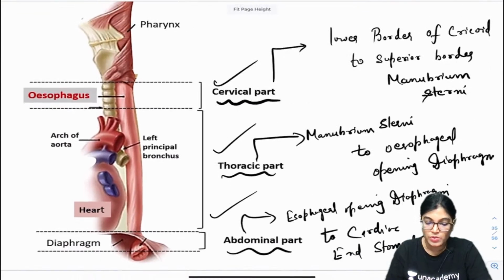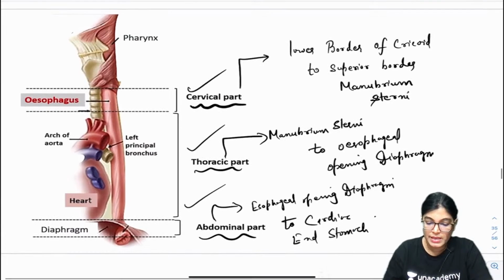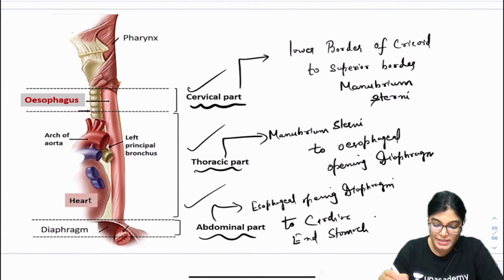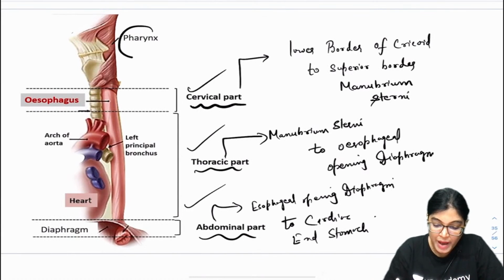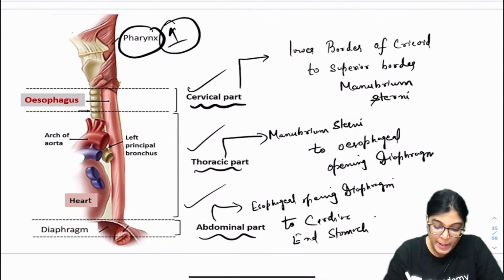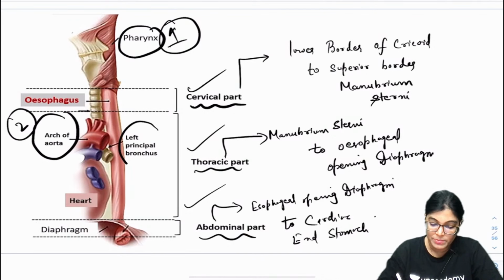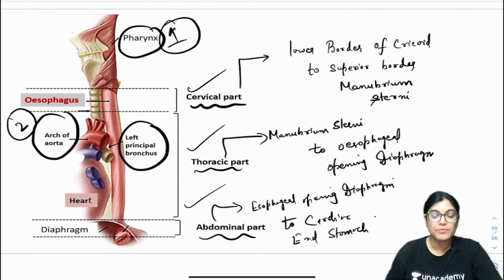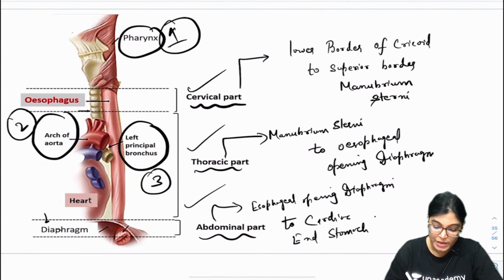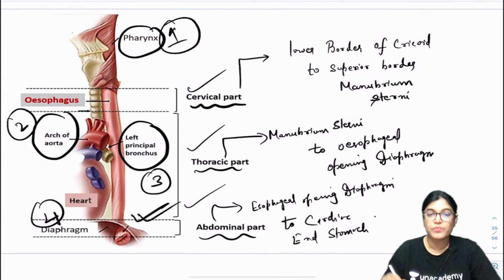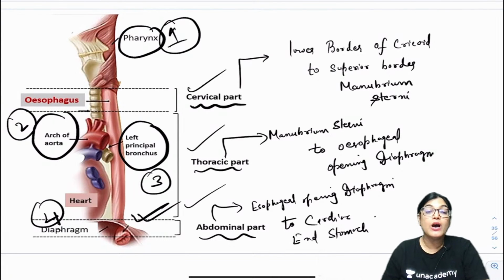Now in this diagram you can also see the constriction areas of the esophagus. The first constriction is the junction of pharynx and esophagus. The second is the crossing of the arch of aorta. The third is at the level of the left principal bronchus, and the fourth is while it passes through the esophageal opening of the diaphragm. So these are the four areas of constriction of the esophagus.